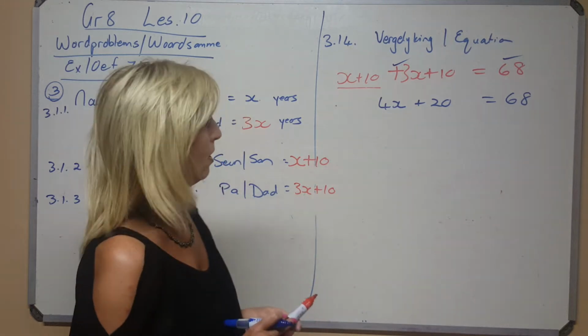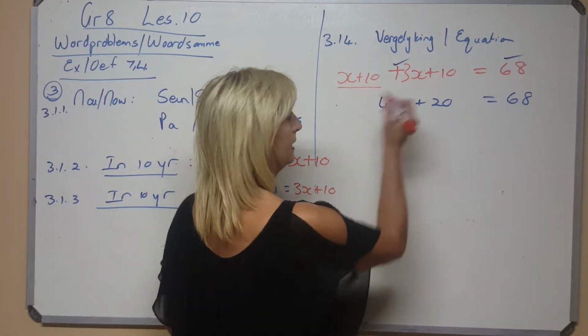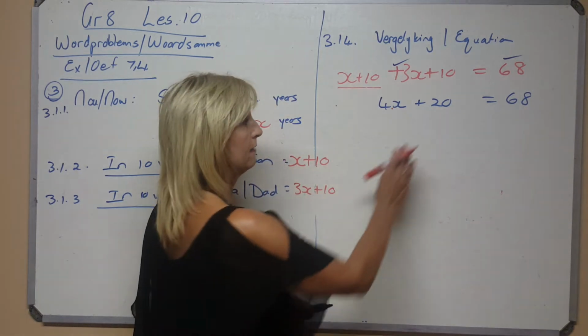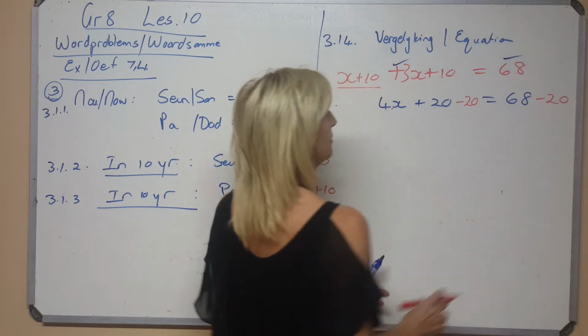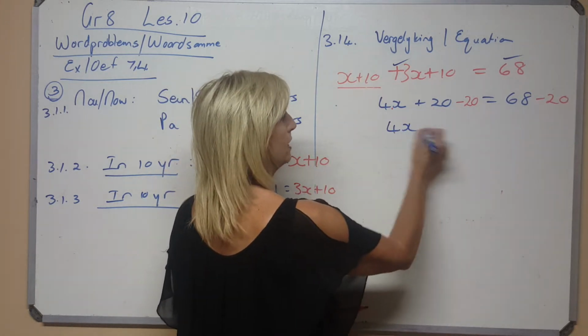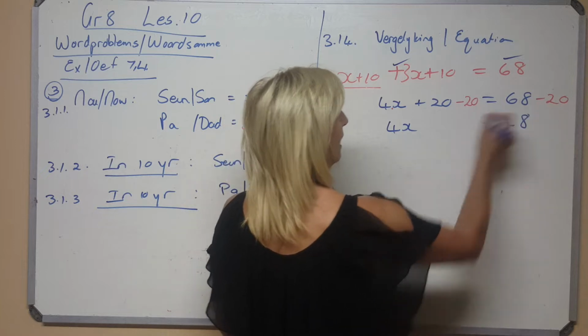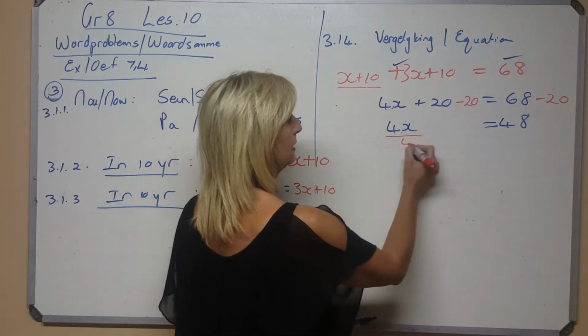Then I can decide now I want to get x alone. It has been multiplied and it has been added. What are you going to get rid of first? The one that is furthest, namely the minus 20. Then I add negative 20 on both sides. So mission accomplished, I've got 4x alone, and 48. How do I now get x alone? It is multiplied by 4, so I must divide by 4.